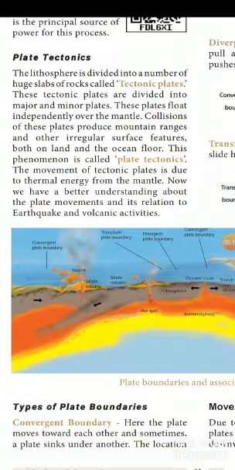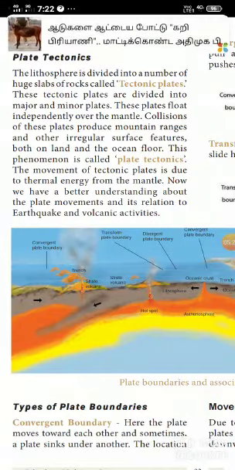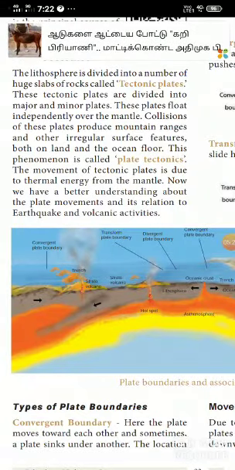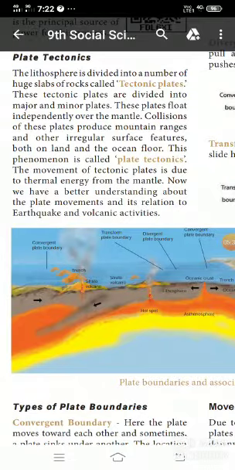These plates float independently over the mantle. So tectonic plates are divided into two categories, major plates and minor plates, and these plates float independently over the mantle.